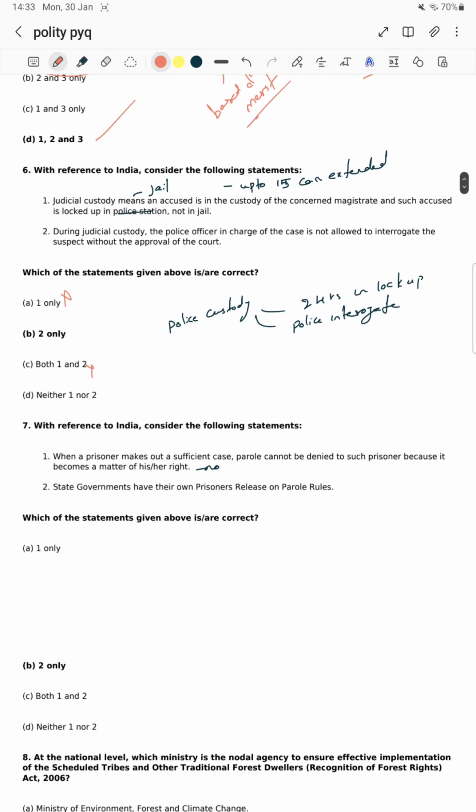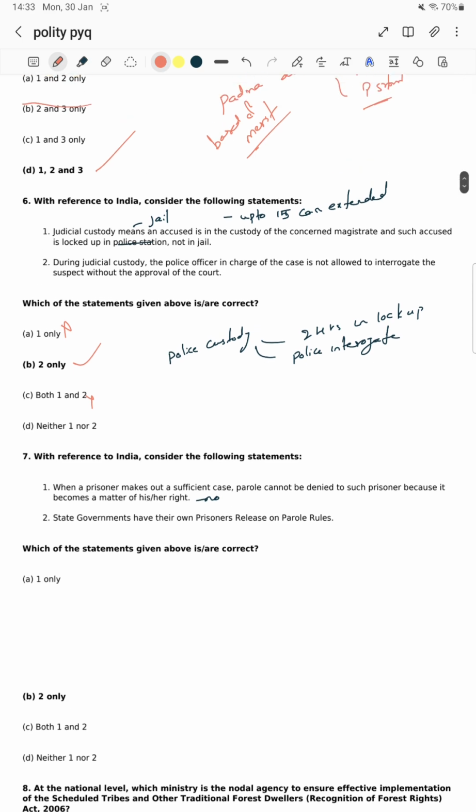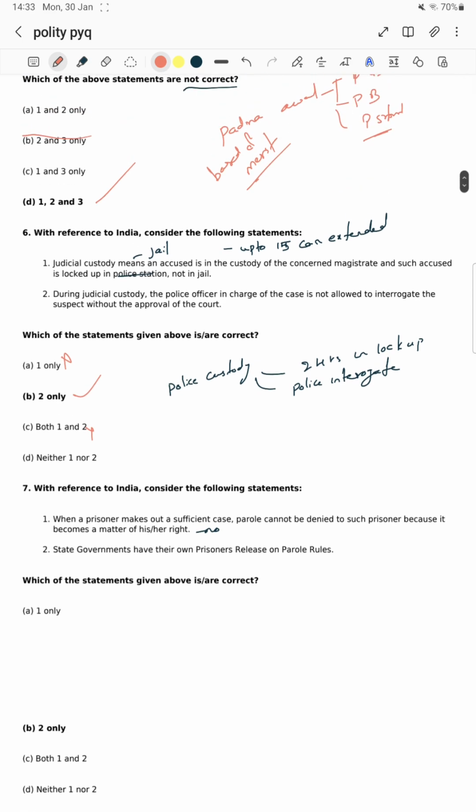Next, with reference to India, consider the following statements. Option 2 is the right one for the sixth question. Which of the statements given above is/are correct? The sixth question and the seventh question are both related to jail, criminal matters. When a prisoner makes out a sufficient case, parole cannot be denied. Parole cannot be denied to such a person because it becomes a matter of his or her right.